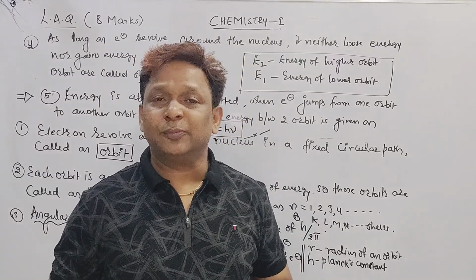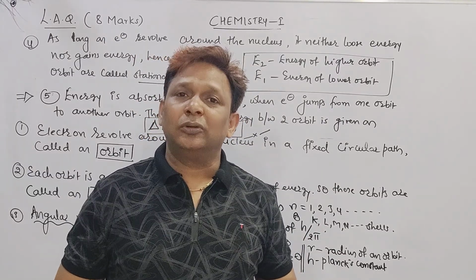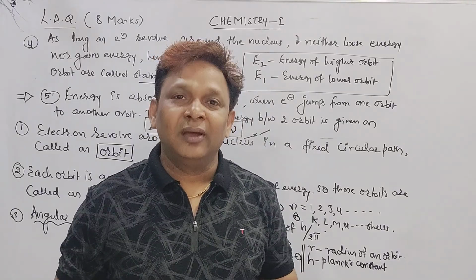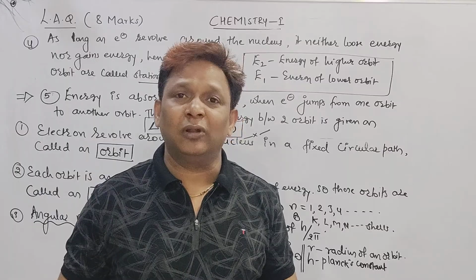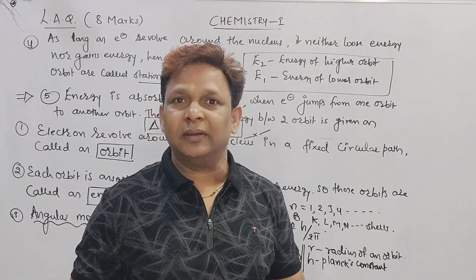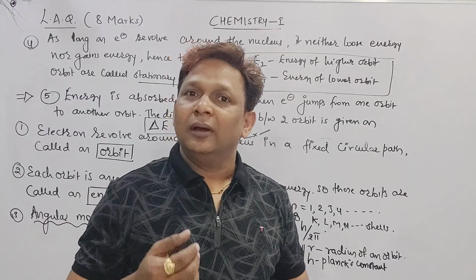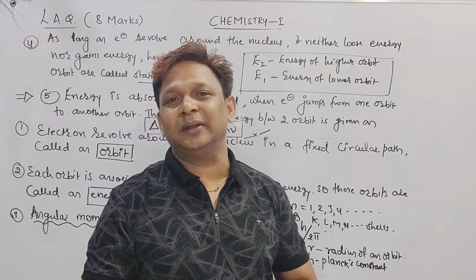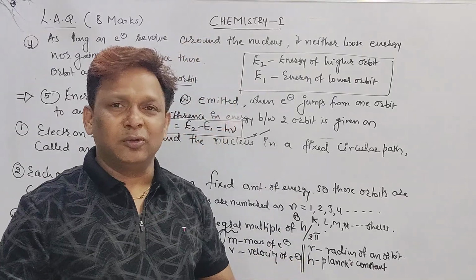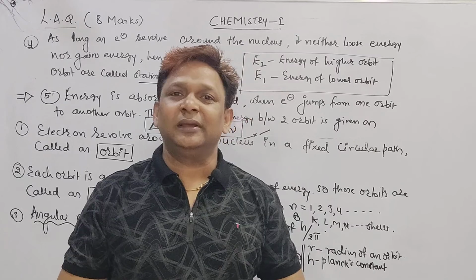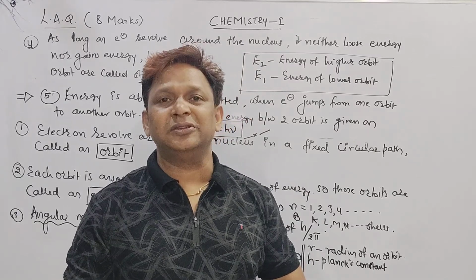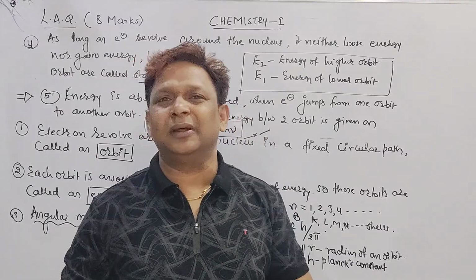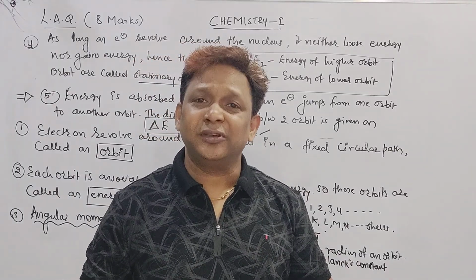Point number 1. What is point number 1, beta? Electron revolves around the nucleus in a fixed circular path called an orbit. Repeat with me. Electron revolves around the nucleus in a fixed circular path called an orbit. Then each orbit, once we got the orbit, second point what, beta? Each orbit is associated with a fixed amount of energy. I wrote here, each orbit has a fixed amount of energy. Both are the same, beta.